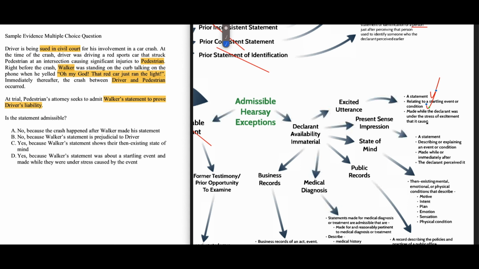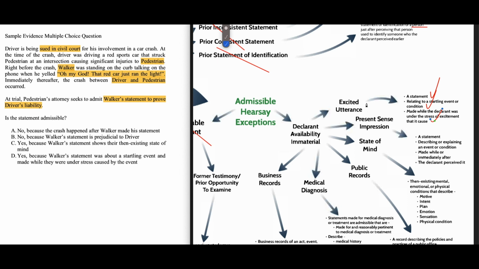Because he was perceiving this. And usually, and you could annotate this in your outlines, anytime you see exclamation points, it's a good sign that someone is under stress or excitement. And here the last knot to tie, so to speak, would be to say the excitement is caused by what he's seeing, therefore the third element is met.